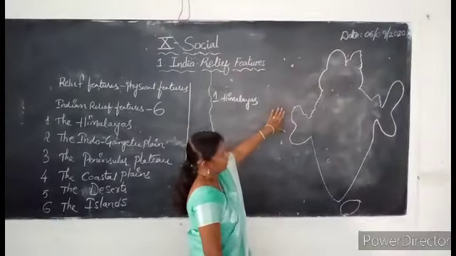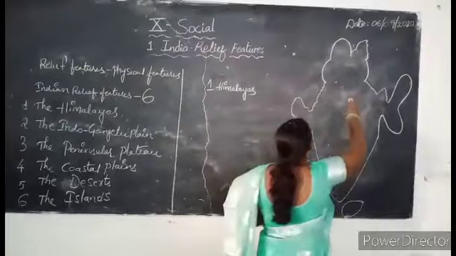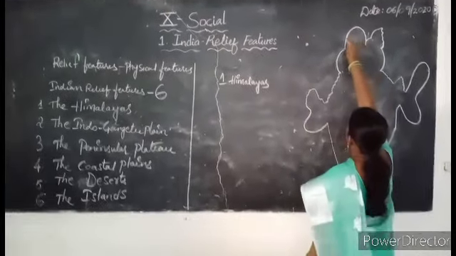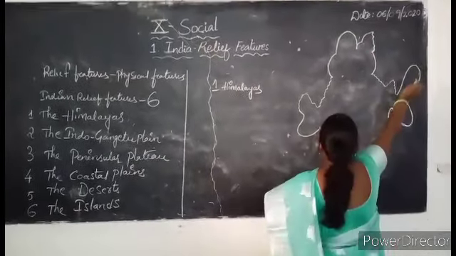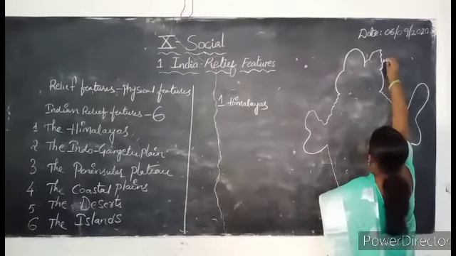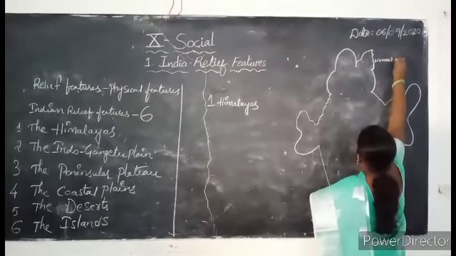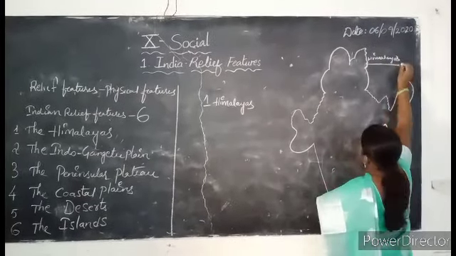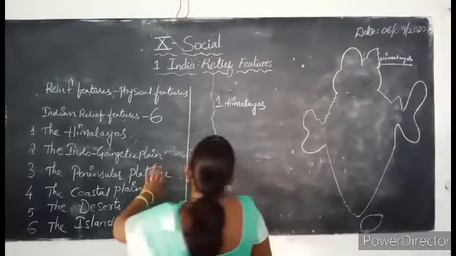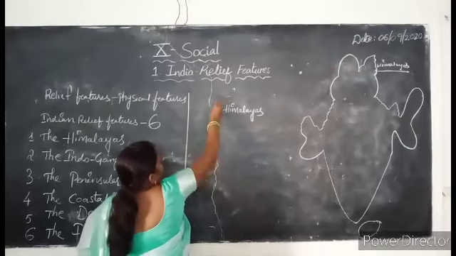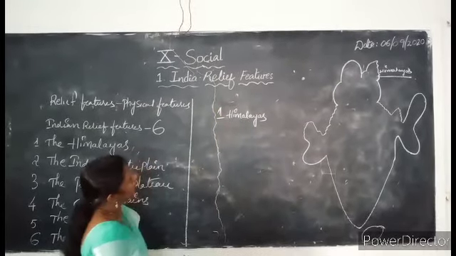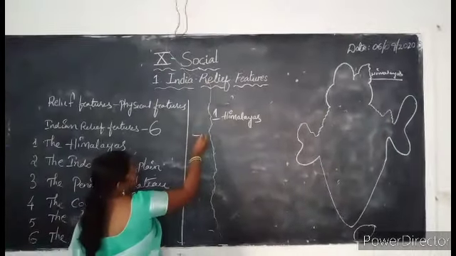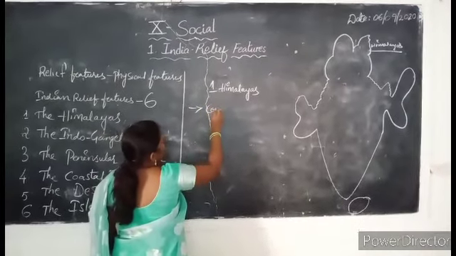When you look into the Indian map, the Himalayas are located in the north part of our India. These Himalayas are mostly covered with ice.